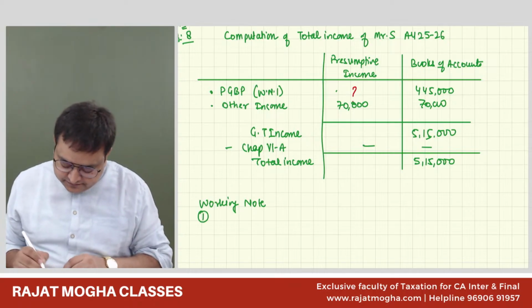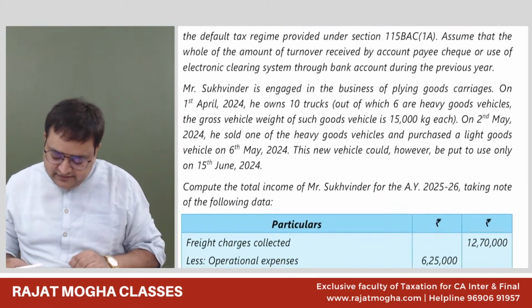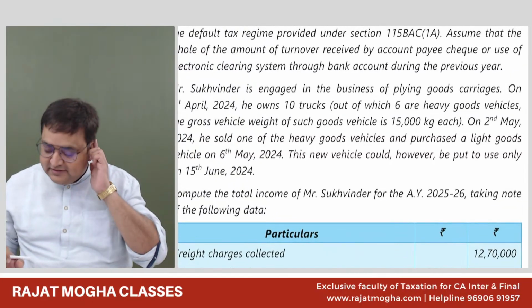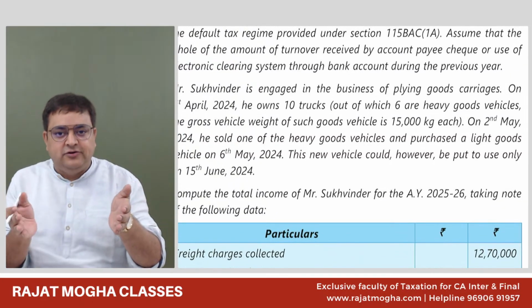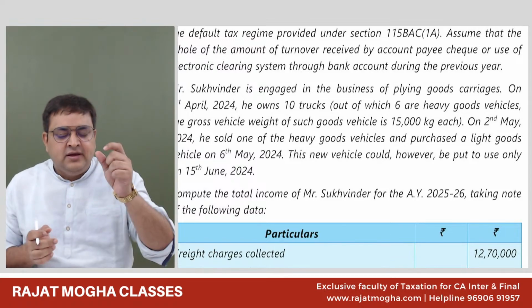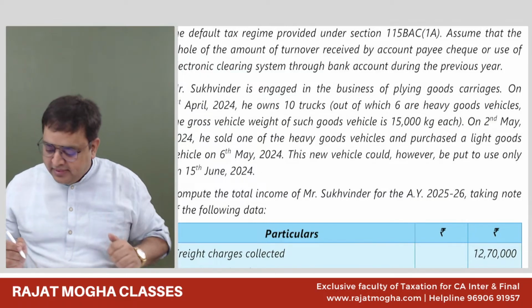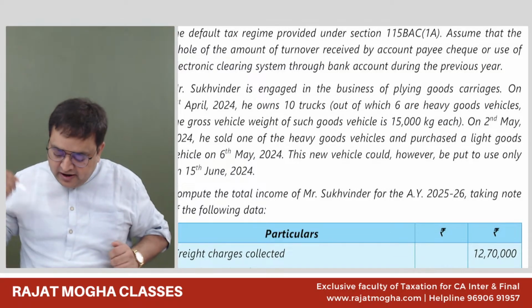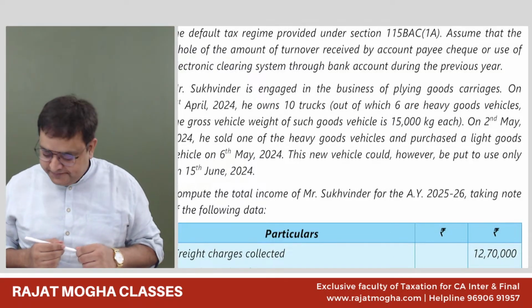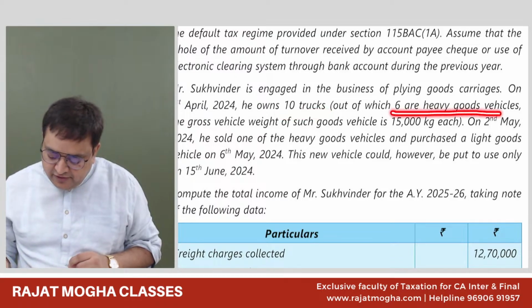Working note 1. So how many vehicles he was having? See, now since he was having heavy goods vehicle also and light goods vehicle also, so you should do it separately for heavy goods, separately for light goods, because the presumptive PGBP is different in both the cases. So you can tell me your answer, whatever you are getting, here in the chat box, or by unmuting you. So he was having 10 goods vehicle, 6 were heavy goods vehicle.